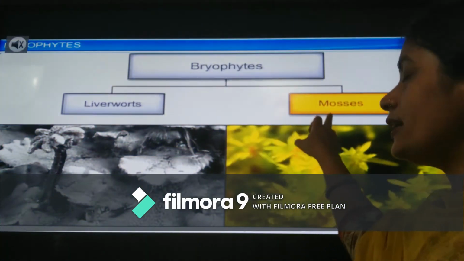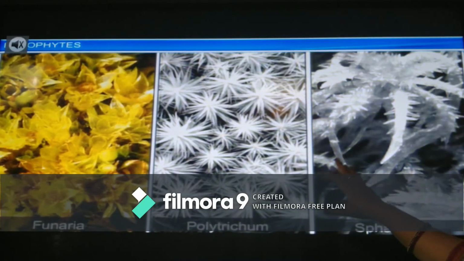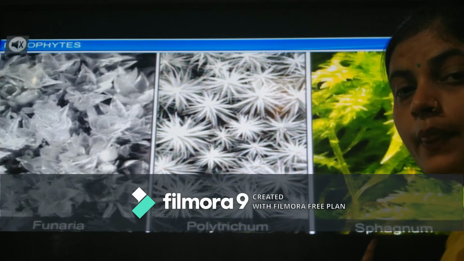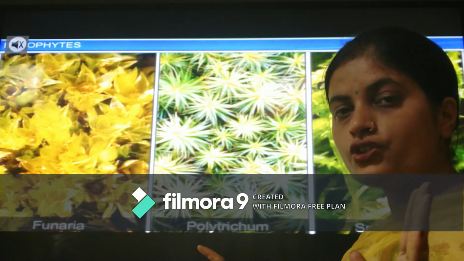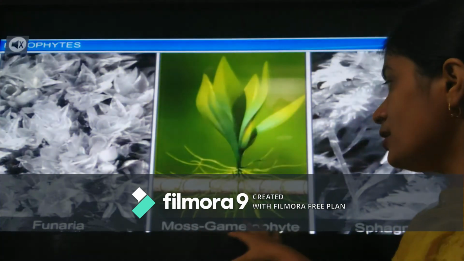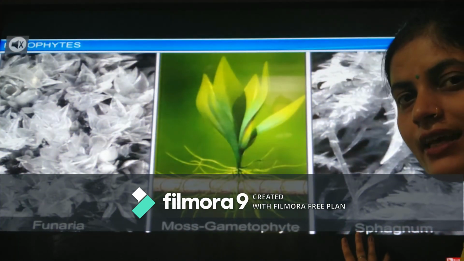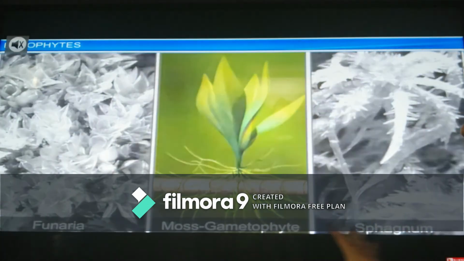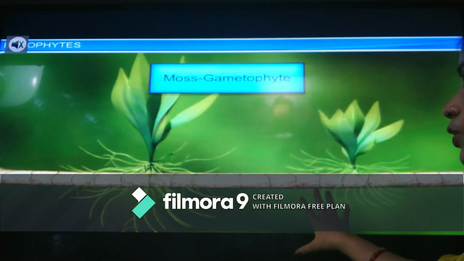Then in bryophytes, next we are studying mosses. In mosses, Funaria, Polytrichum and Sphagnum are examples, and in liverworts, Riccia and Marchantia are examples. Riccia and Marchantia are examples. Here you can see these have a somewhat leaf-like or plant-like structure.